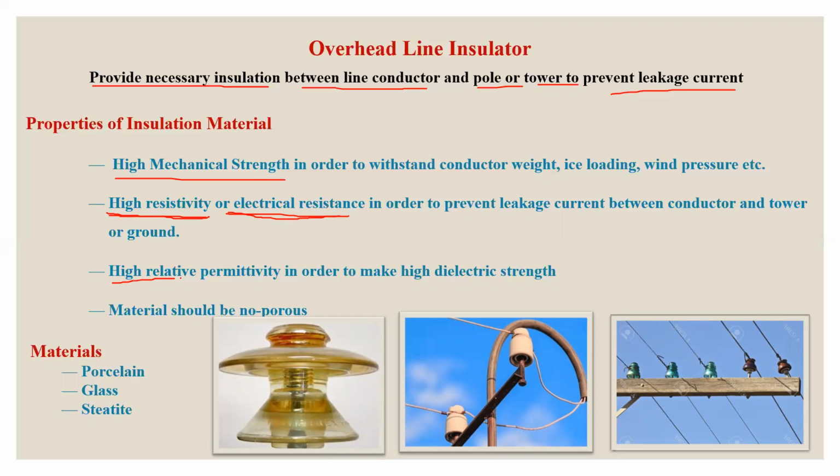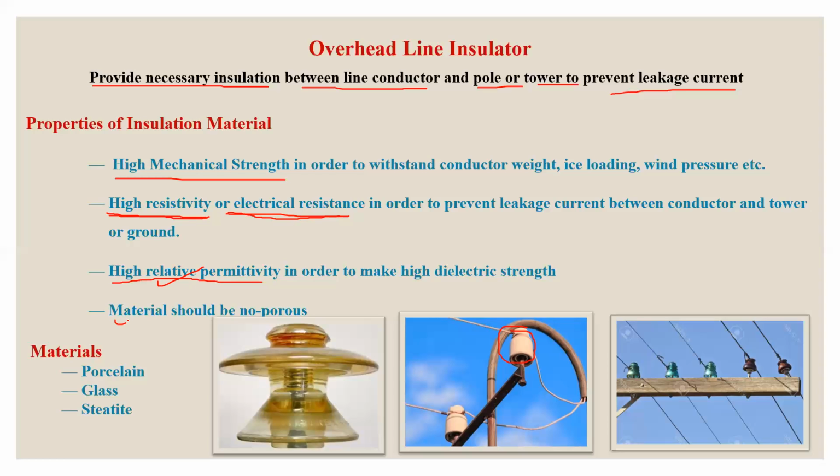The third property is high relative permittivity. The material should have a high relative permittivity. There are two types of breaking of an insulator. One is the mechanical breaking of the insulator and another one is the electrical breaking of the insulator. This occurs due to high voltage. Similar to the mechanical force, an electrical force is also exerted on the insulator, and this electrical force may damage or rupture the insulation property of the insulator. So to prevent electrical breakdown, high relative permittivity is required.